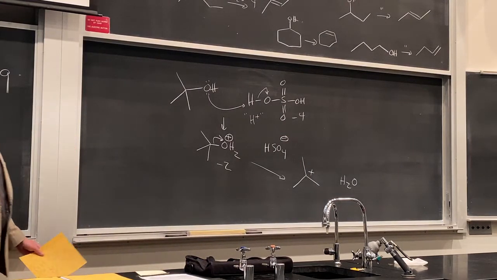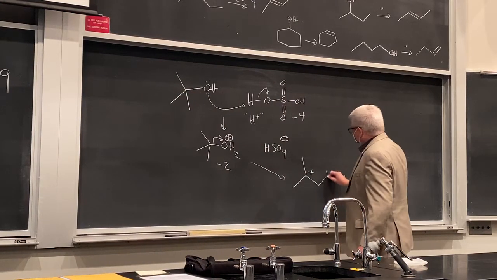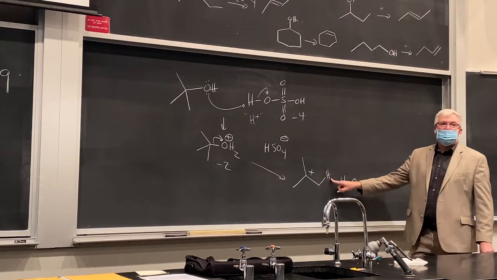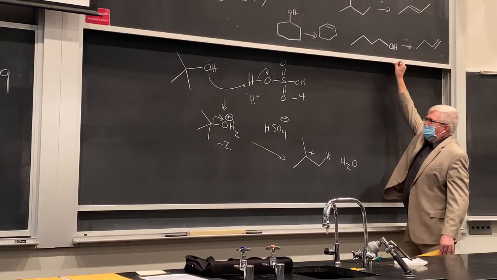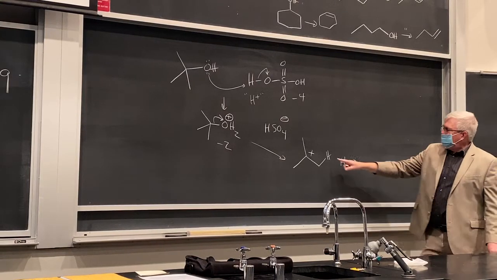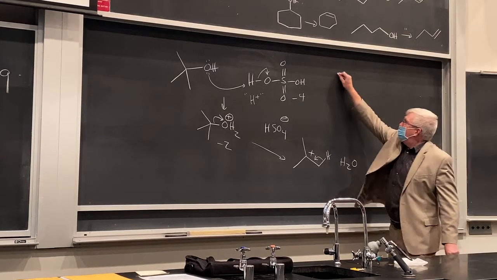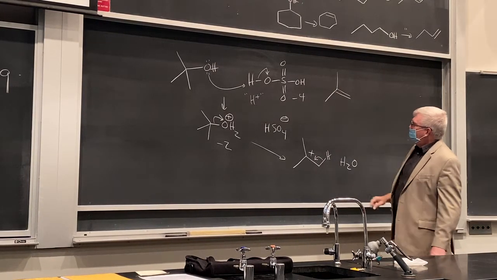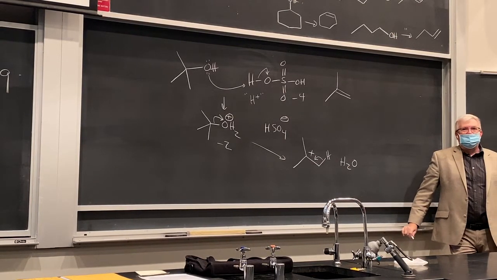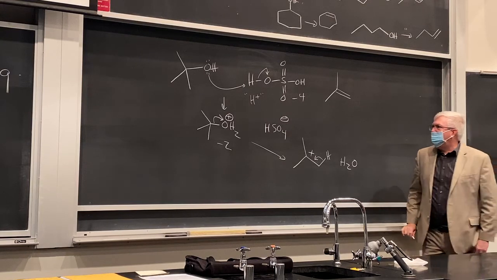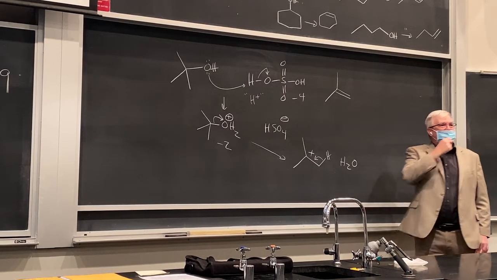So we've already got one of our products. It's a byproduct. You can kind of see how we're going to get to the alkene. We've got to break now a carbon-hydrogen bond at the beta position, right? So what do we need to do next? We need to come up with a base to take this proton off and flow these electrons in to form the alkene now. So that's kind of clear. The only thing left to do is to choose what base is going to take that proton off. So we've got a couple choices here. How many bases do we have here? Who can identify a base for us?